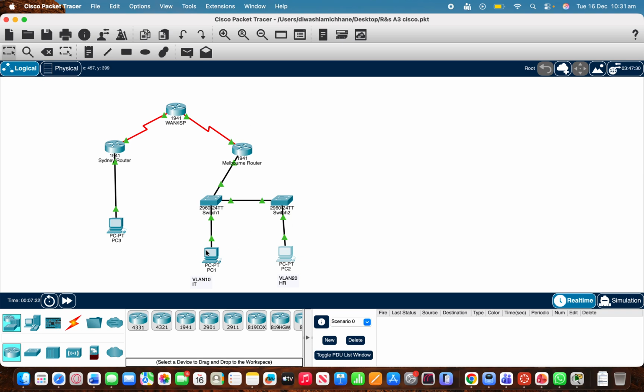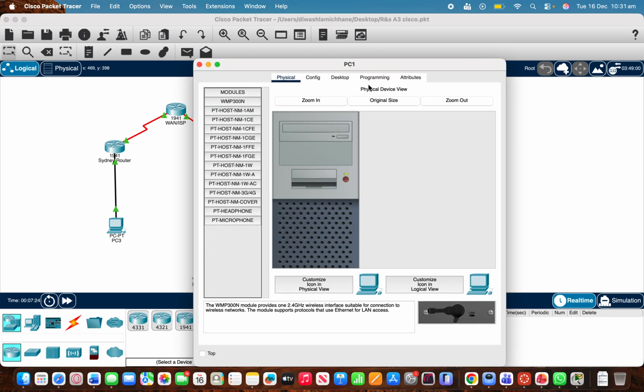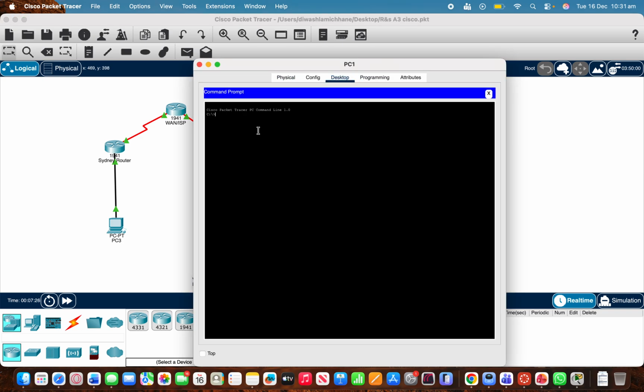So let's try from PC1. Desktop, command prompt, ping 172.86.1.10.